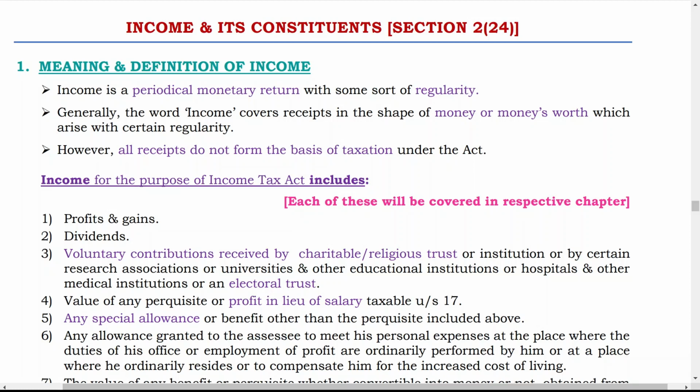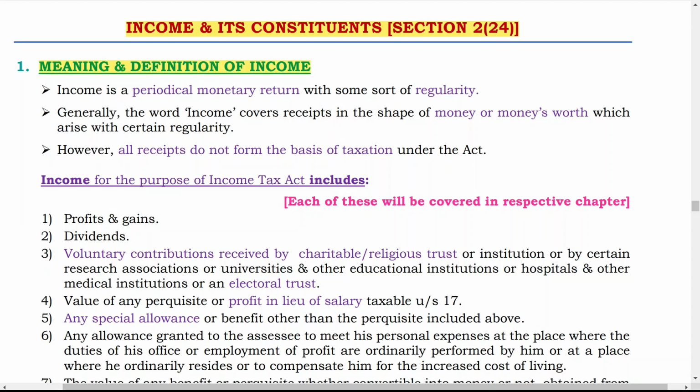Income and its constituents, Section 2 subsection 24. So that point we are going to discuss in this video. Now, what is the meaning and definition of income?